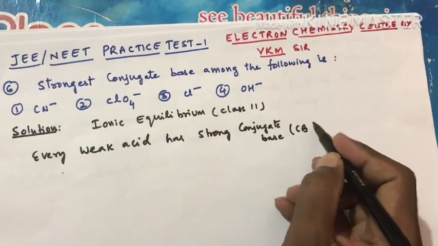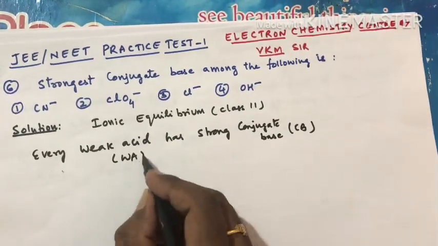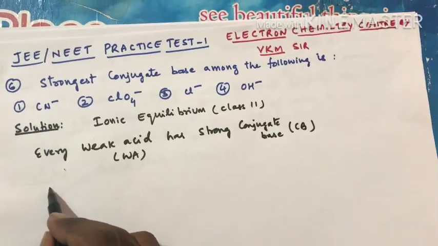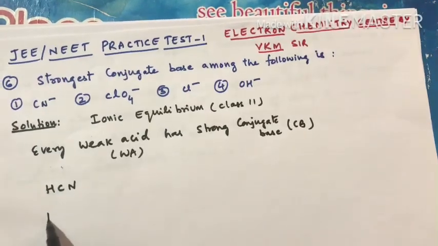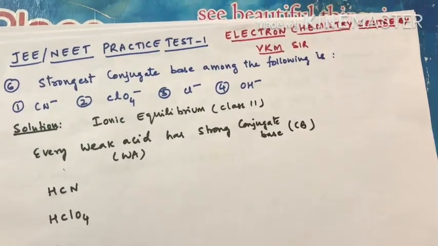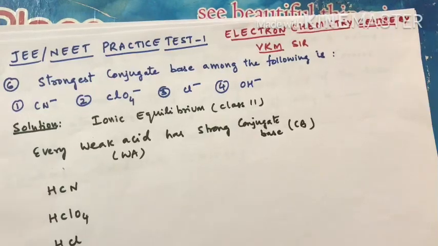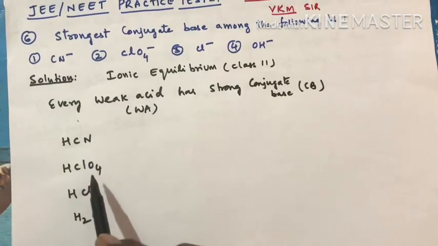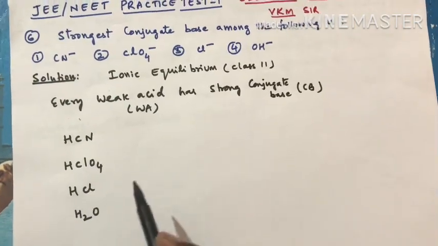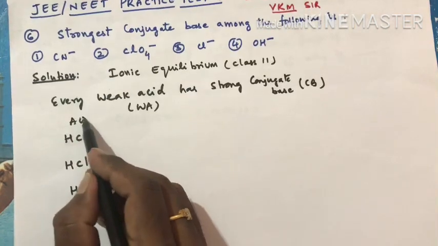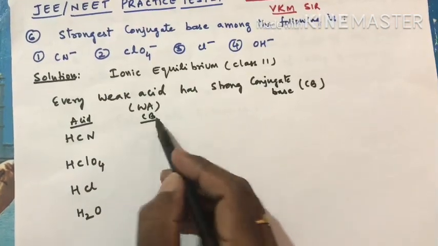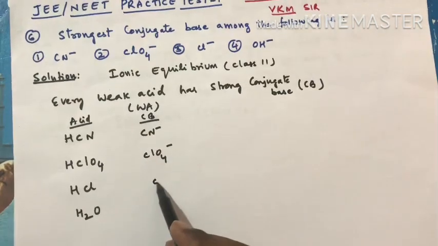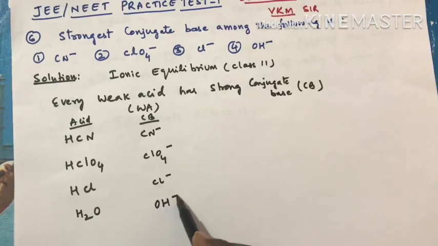So conjugate base I am denoting as CB, weak acid as W. If I give the corresponding acids, that is HCN, hydrogen cyanide, HClO4, perchloric acid, HCl and H2O. These are the corresponding acids I can give. So obviously the corresponding conjugate bases can be taken as CN minus, ClO4 minus, Cl minus and OH minus.